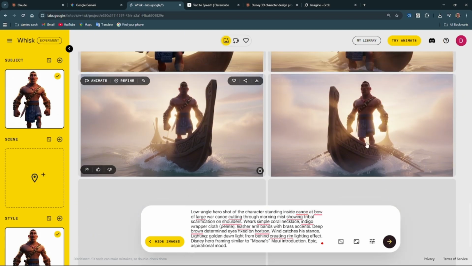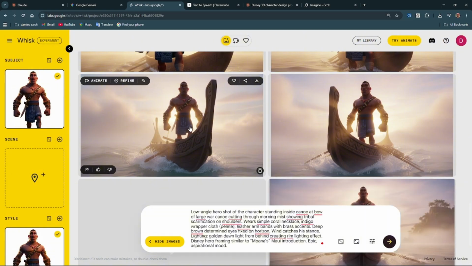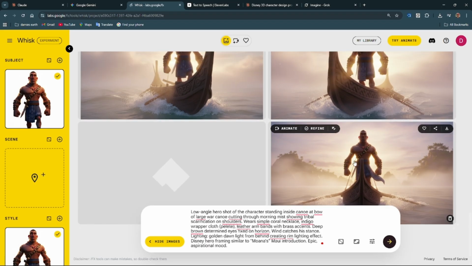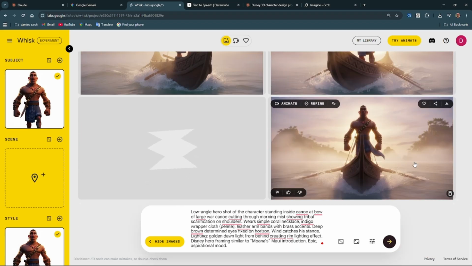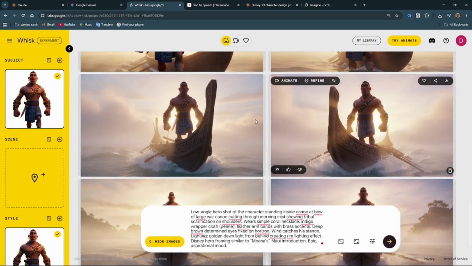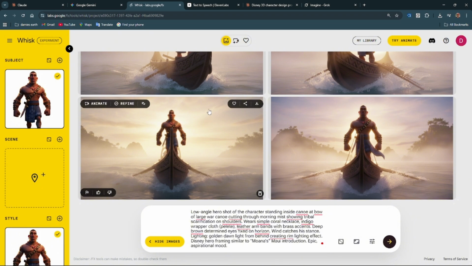Okay, so this one is fine, but let me tell you one thing, because this is AI, most times it's not going to give you exactly what you want. So this one is fine. I think this one is better. Either of these is better. Which one should we go for, the first one or the second one?